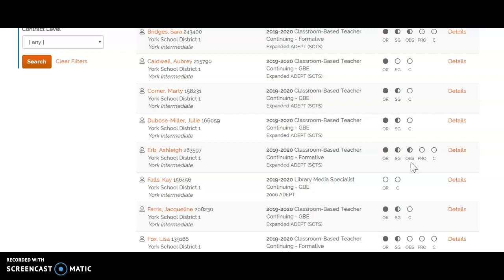If they score well on that observation and score high on the professionalism, which is judged by self, the teachers fill out an observation judging their professionalism as well as the building administrator. And if all of these are met, this teacher will then be complete, and all of this can be done within the first semester of school.